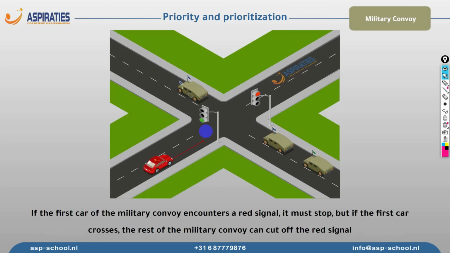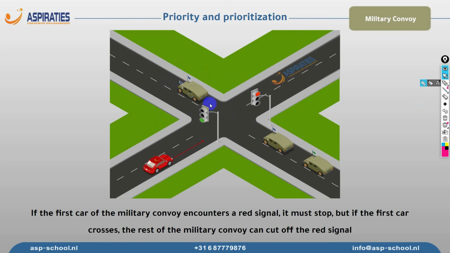Now let's talk about military convoys. As we can see here, we have this convoy, we have the first car. How do you know that this is the first car? Because there are two blue flags at the front of the car, and of course there is one blue light, as we discussed in the first session.